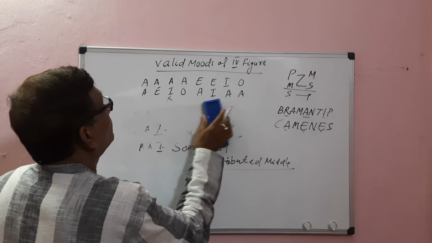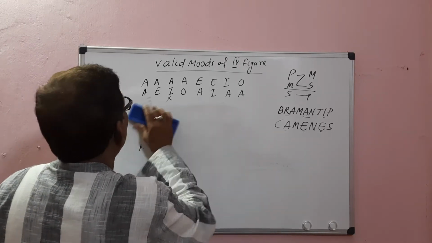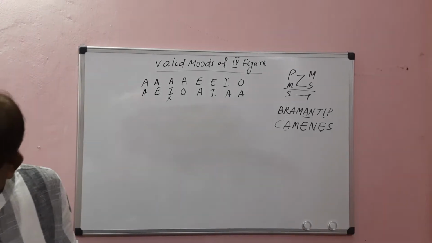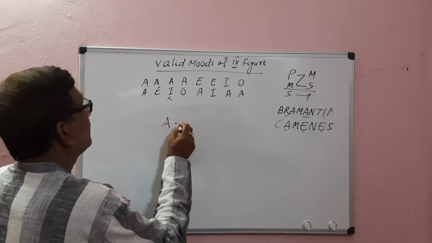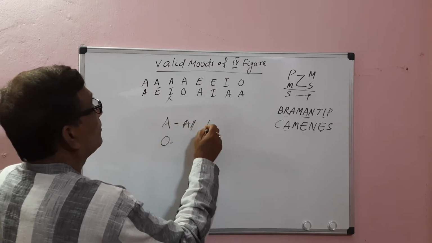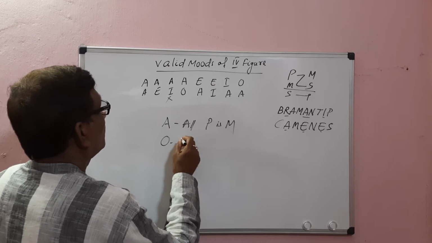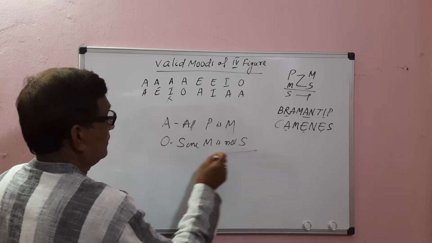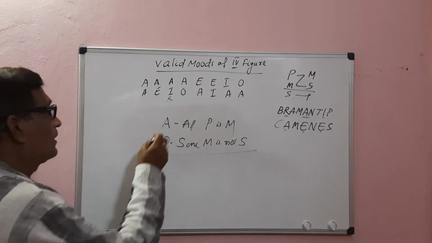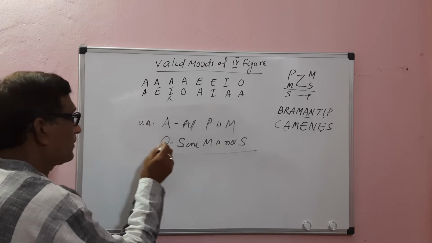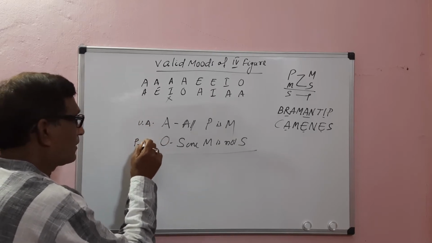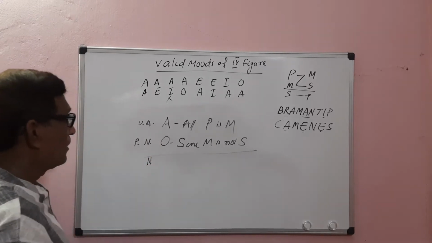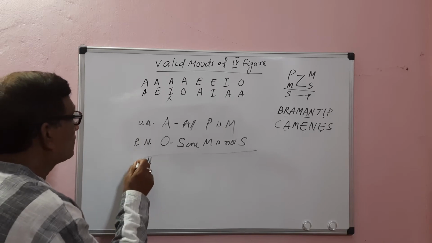Then from A-O. All P is M, some M is not S. The major premise is universal affirmative, and the minor is particular negative. When one premise is affirmative and the other negative, the conclusion must be negative. When one premise is particular, the conclusion must be particular.